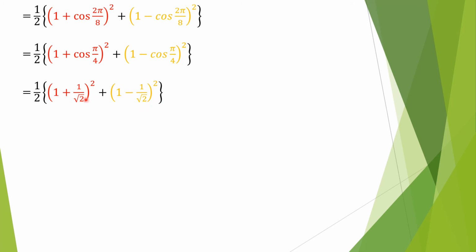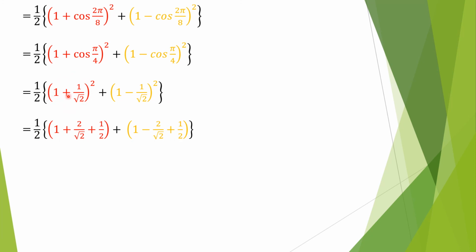Thereafter, here in the bracket, we have the formula of a plus b whole square. Here we have a minus b whole square. These are the basic formulas we have learned in lower classes. So applying this formula, we will get this line. Let me explain this one.